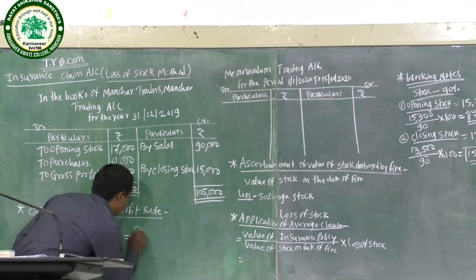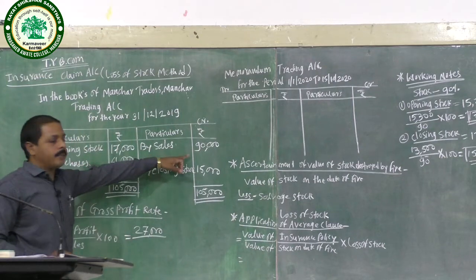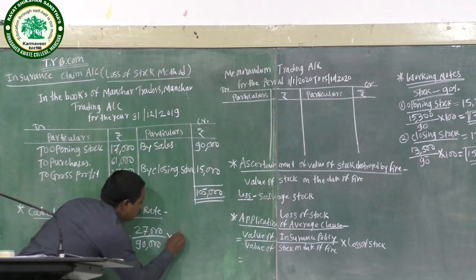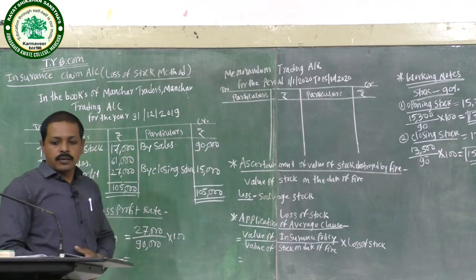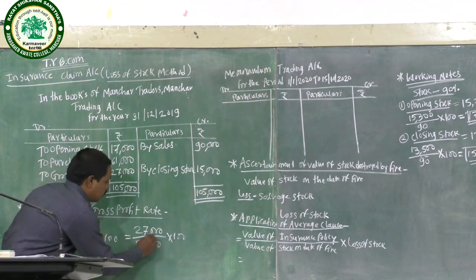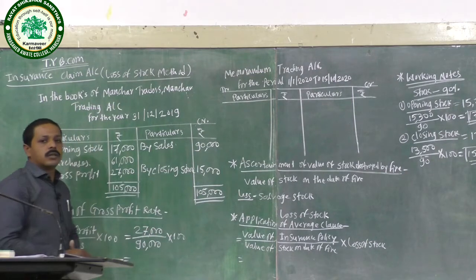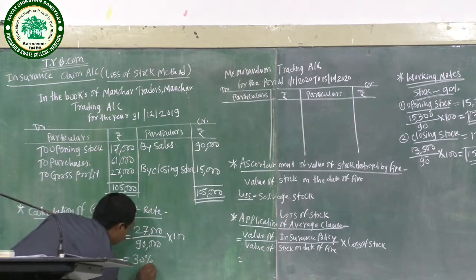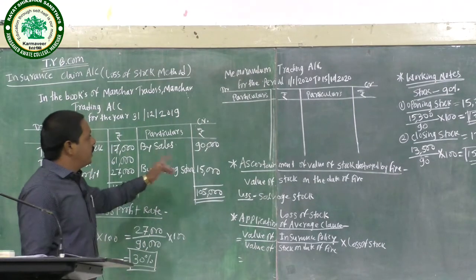So 27,000 divided by 90,000 into 100 is equal to 30% gross profit rate. 30% on the gross profit rate, and we continue.